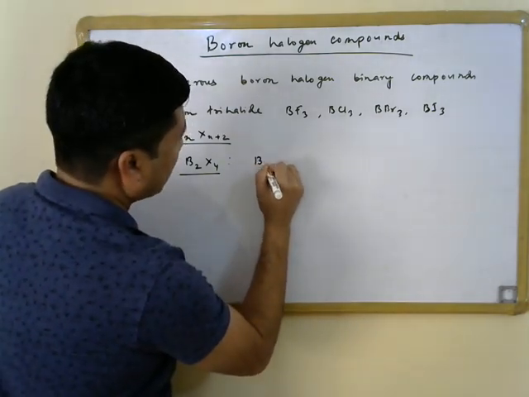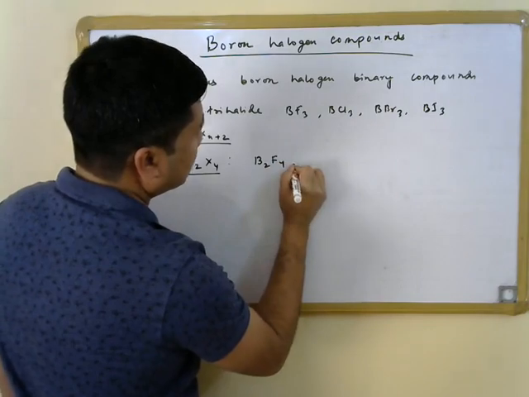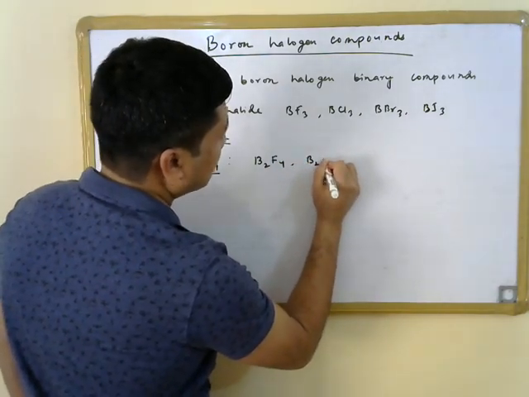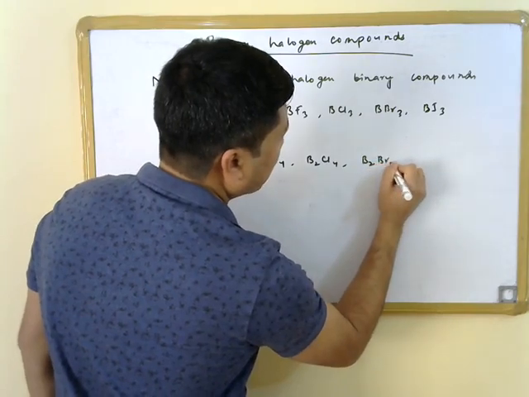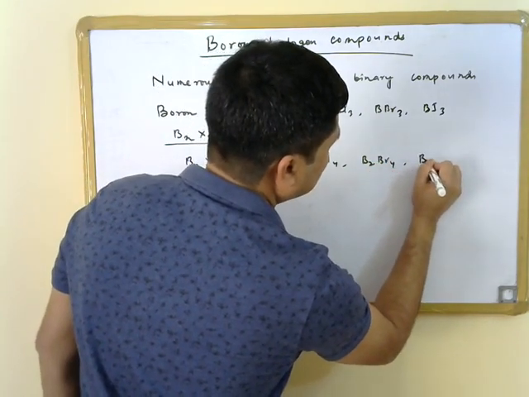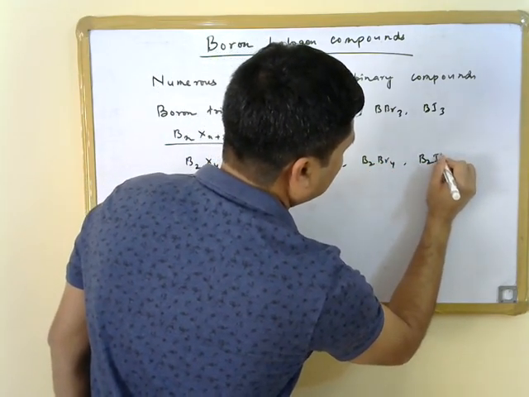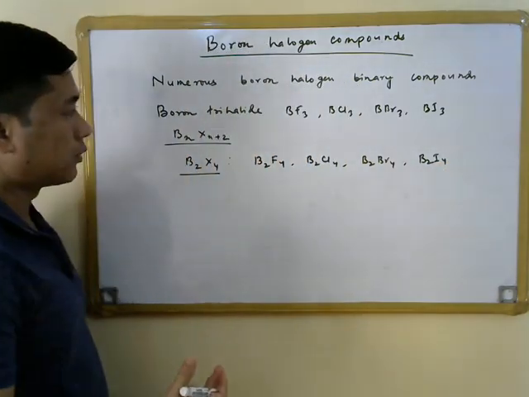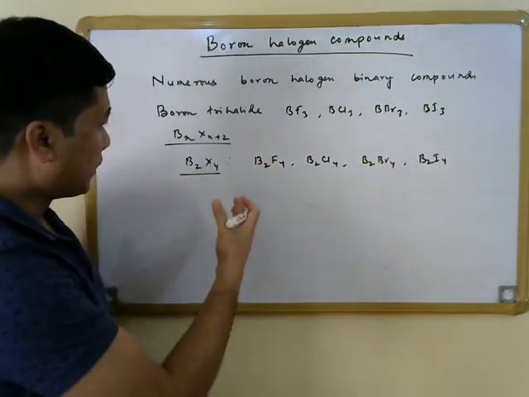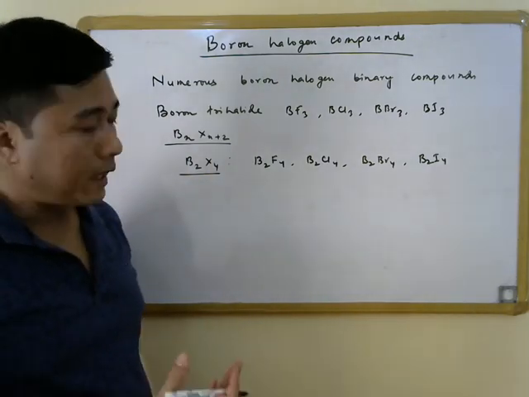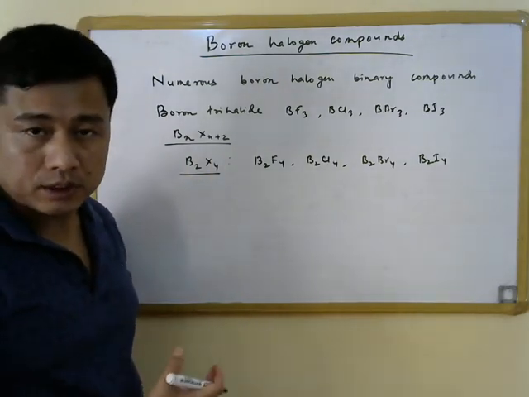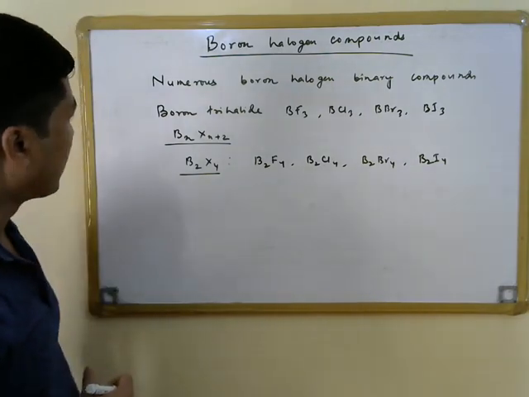So we have B2F4, B2Cl4, B2Br4, as well as B2I4. All these four B2X4 type compounds have already been reported, and their structures are also known.